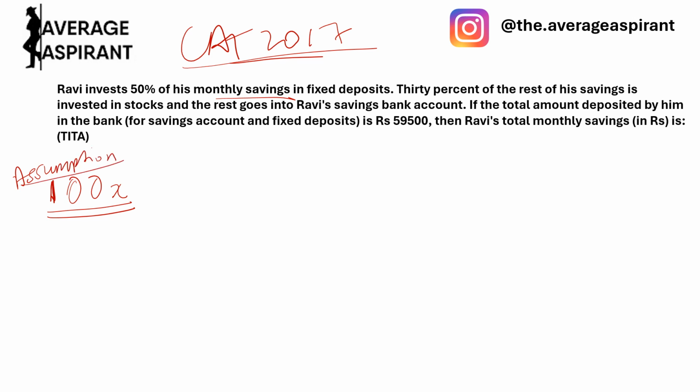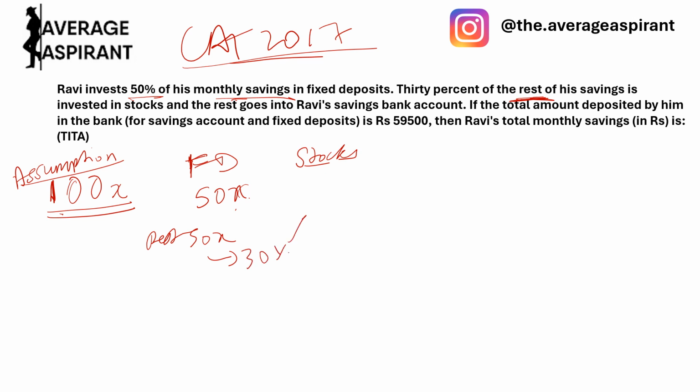30% of the rest of his savings. Note this word, rest of his savings. So 50% of his monthly savings is in FD, this 50x. Then stocks, he has 30% of the rest of his savings. So if he has 50x in FD, total is 100x, rest is 50x. Now 30% of these is in stocks. 30% of 50x would be 15x.